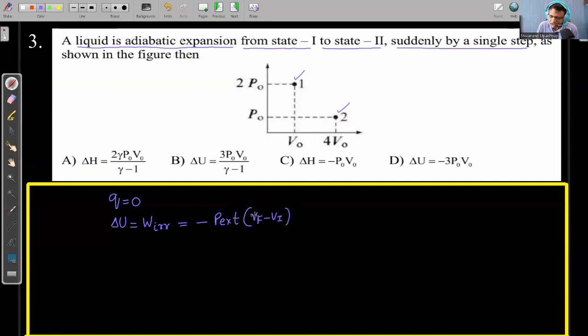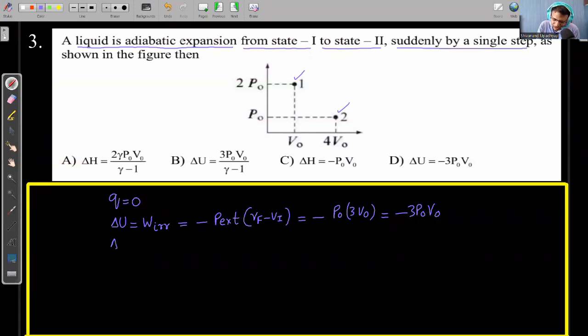When some expansion is taking place of this liquid and they have not mentioned the external pressure, it is common sense that the external pressure is equal to the final pressure of the system. So the final pressure of the system is P naught, and the volume change is 4V naught minus V naught, that is 3V naught. By using that, we can calculate the change in internal energy of this system. So change in internal energy is minus P naught V naught.